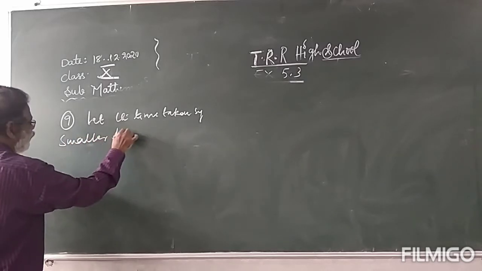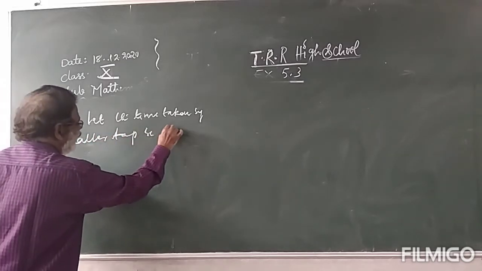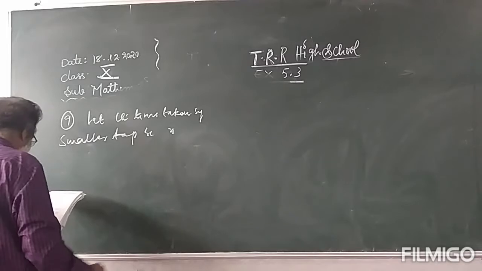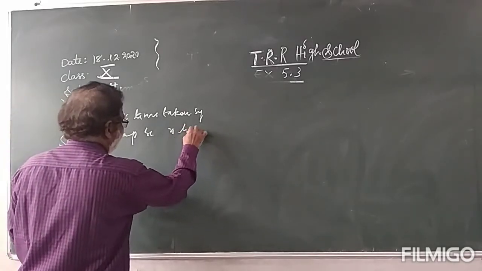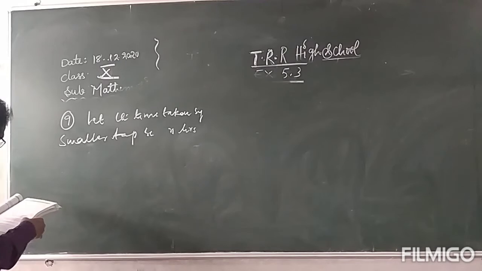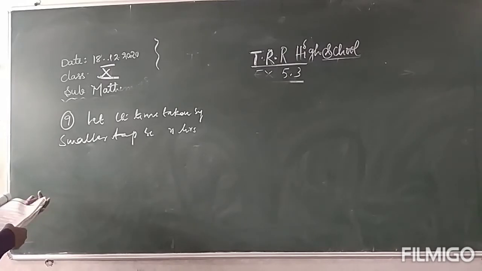Let the time taken by the smaller tap be x hours.